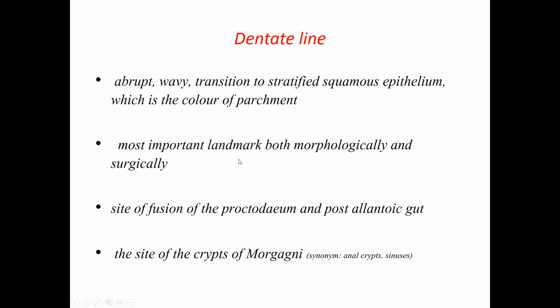This is the site of fusion of the proctodeum and the post-allantoic gut. Proctodeum develops from below. It is a pit developing from the surface skin, which penetrates inside, and the post-allantoic gut descends down from the gastrointestinal tract. Both these parts will fuse together, and a membrane will be there transiently. When the membrane ruptures, they canalize together. So the remaining part of this membrane will appear as the dentate line or the anal valves.